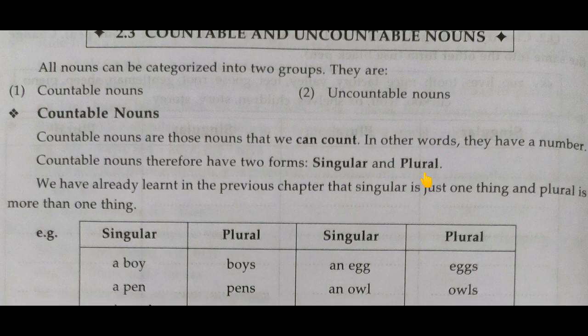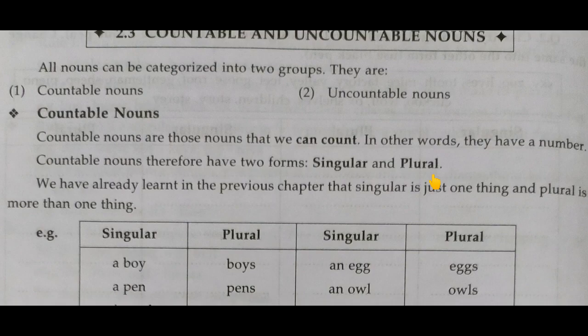Anything that we can count is called countable, means we can count them as 1, 2, 3. They have number, and therefore they have two forms, singular and plural. If you take the example of pen, pen is a noun and we can count that.